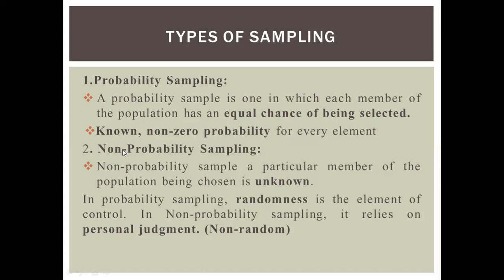Whereas the other type of sampling is non-probability sampling, which is known as non-random sampling. In this, the chance of a particular member of the population being chosen in the sample is unknown. In probability sampling, randomness is the element of control, whereas in non-probability sampling, as it is non-random, it totally relies on personal judgment. Therefore, it is non-random sampling. Probability sampling has an equal chance and we know every element included in the study, whereas in non-probability sampling, the chance of a particular member being chosen is unknown.